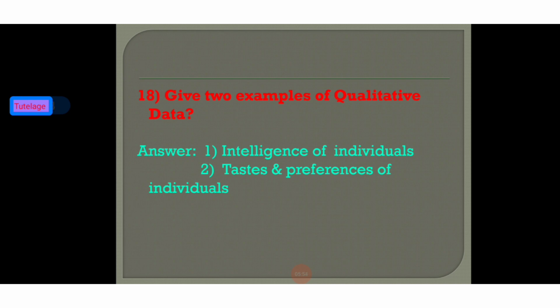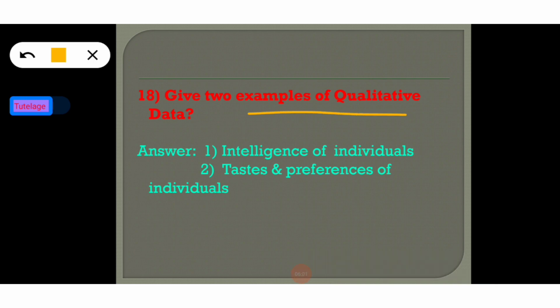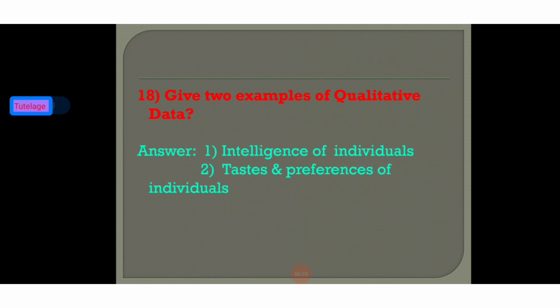Here we can see the last question of this session. Give two examples of qualitative data. Qualitative data is basically non-numerical data, which is not measured numerically. The examples are the intelligence of individuals and their tastes and preferences, which are not measured numerically. So these are examples of qualitative data. I think this is clear to everyone.